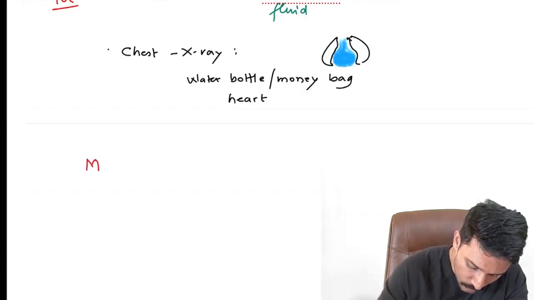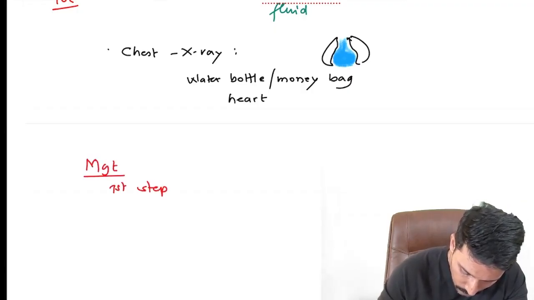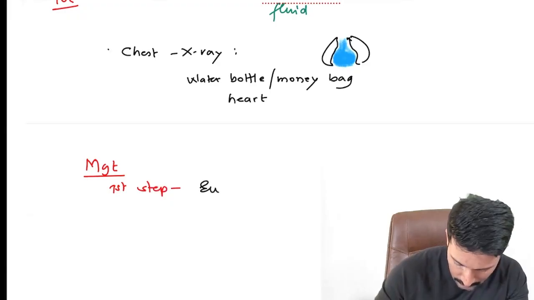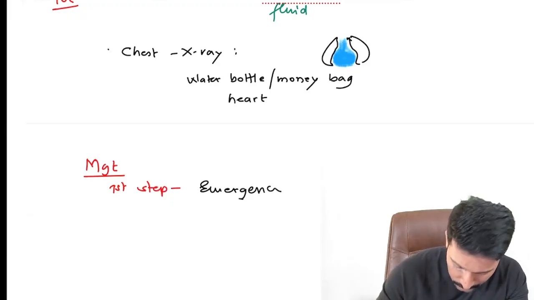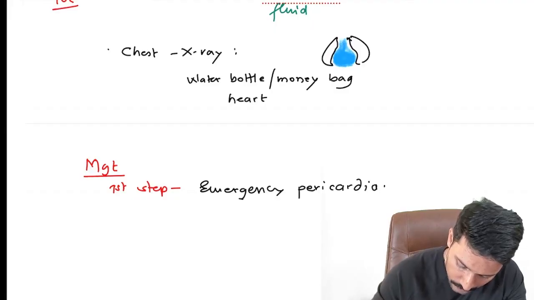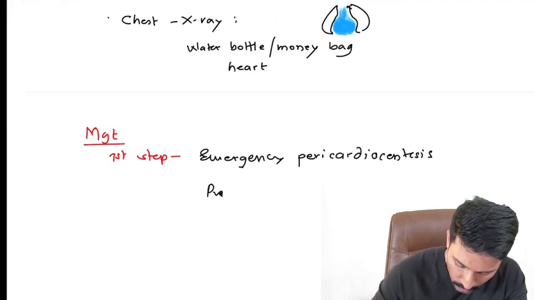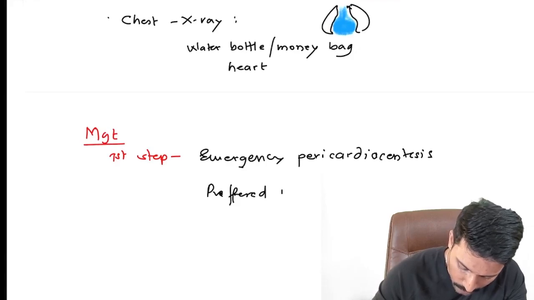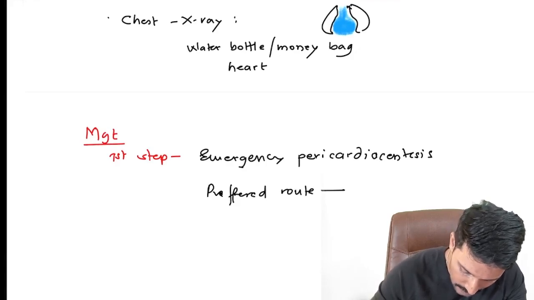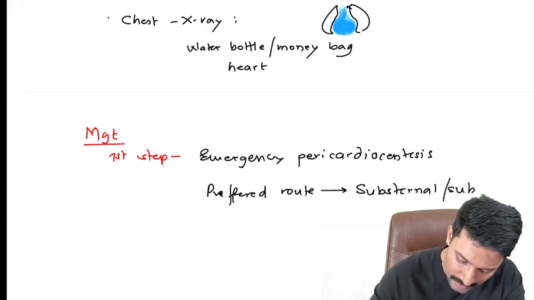So when it comes to management, the first step is usually emergency pericardiocentesis. And what will be the preferred route? The preferred route is substernal or subxiphoid. That's the preferred route.